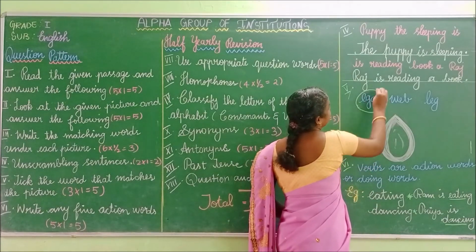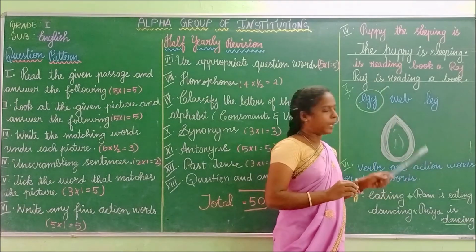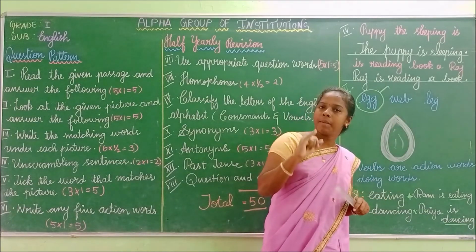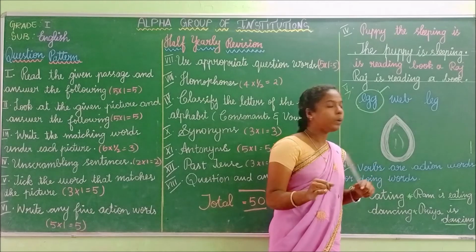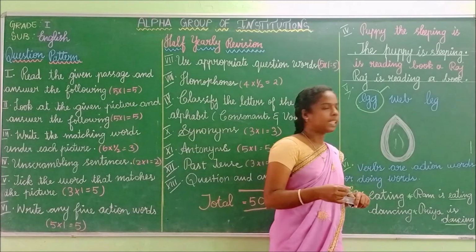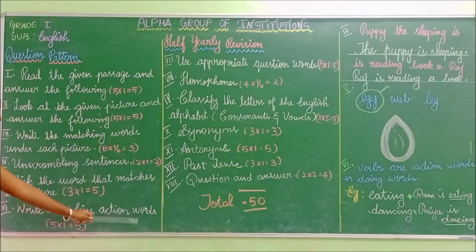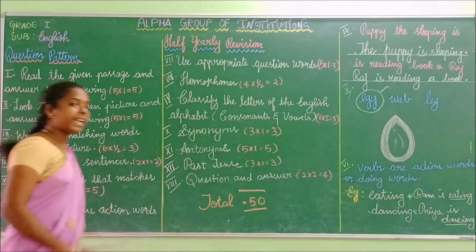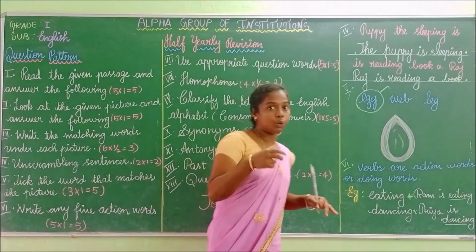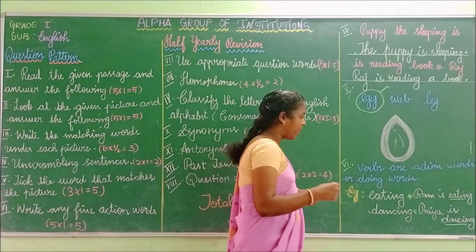So now take the correct one. For this, you have to look at the given picture carefully. Next, you have to think what the picture is. Next, Roman letter. Write any 5 action words. So you have to write any 5 action words that you do in your day-to-day life.